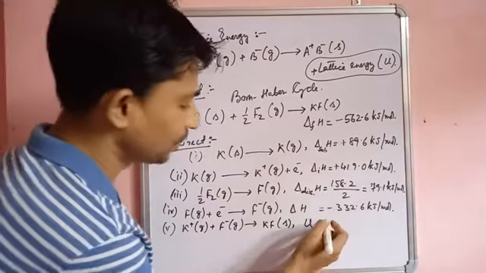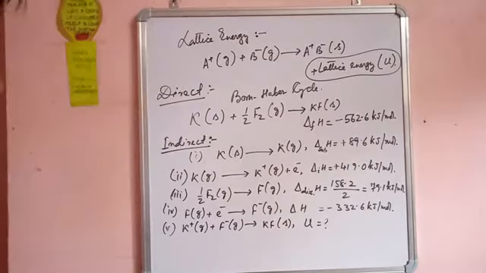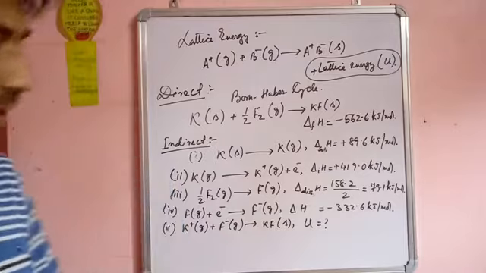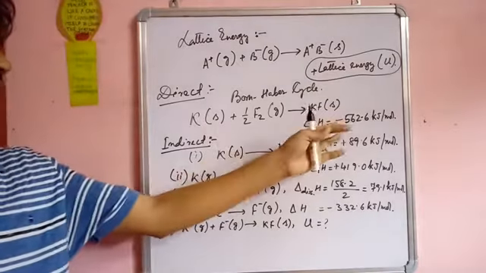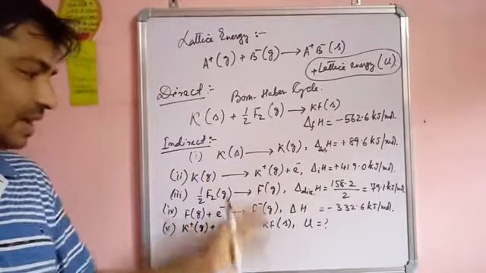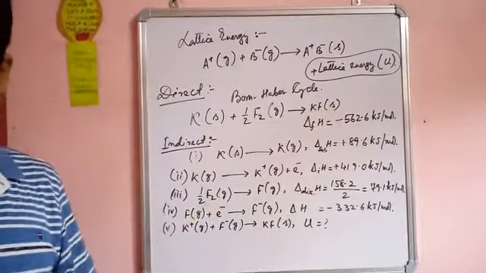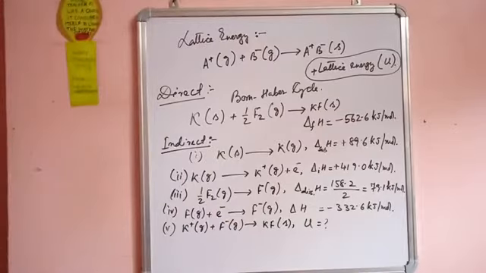That U we have to find out, so this total energy change is equal to the net energy change. So this is the Born-Haber cycle.